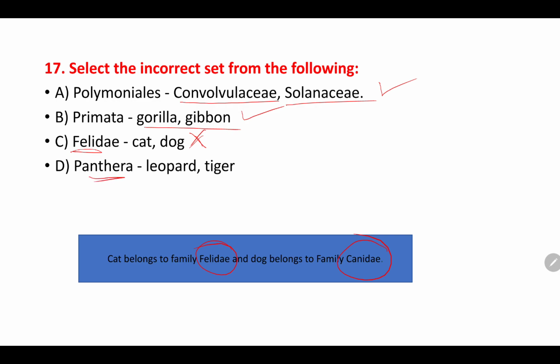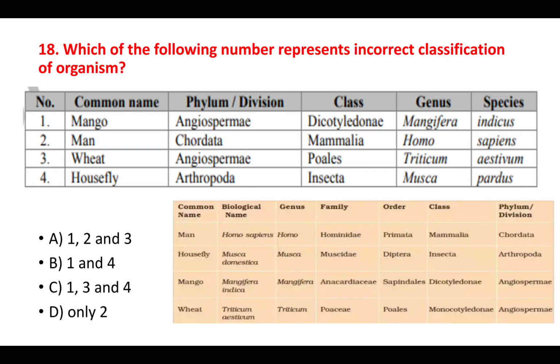Let me check with the D also. Panthera, leopard and tiger. Yes, leopard and tiger belong to Panthera, right? That is Panthera tigris, Panthera leo, right? So here, Panthera pardus. So all these belong to what? Panthera only, right? So here, the only incorrect set is Felidae, cat and dog. So option C. Now let us move towards the 18th question.